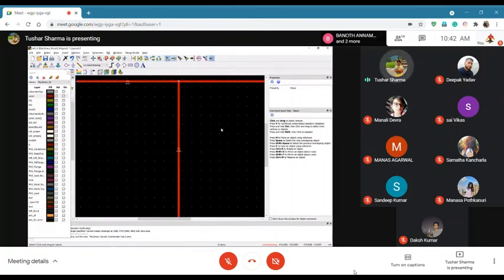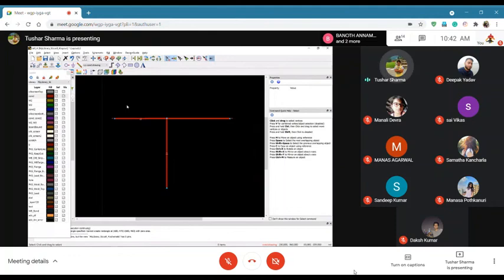So this is a simple structure, but when you have an active device and when you start adding stuff, then it gets complicated and you might not get exactly the same result as you expect. So you have to make tweaks in your design, especially in EM.